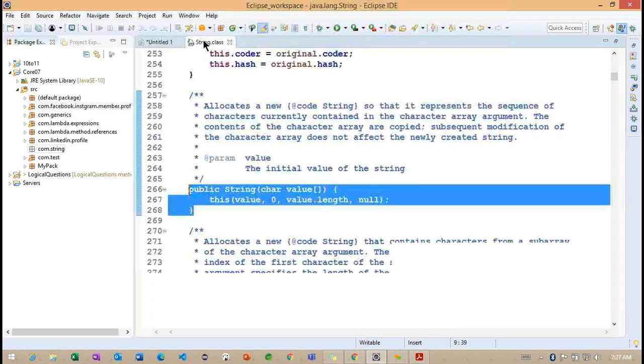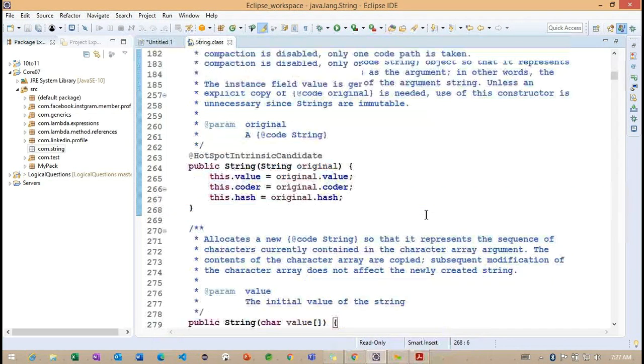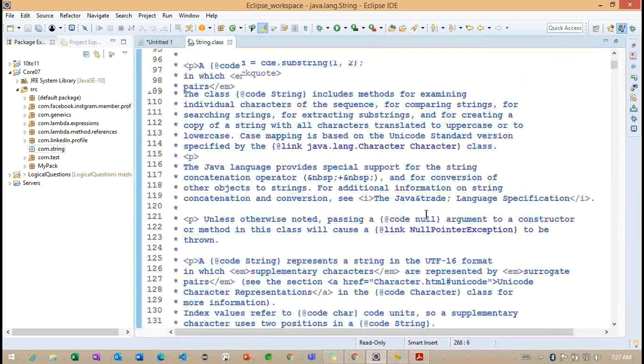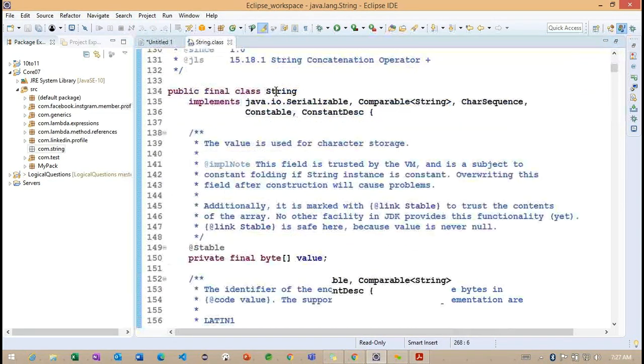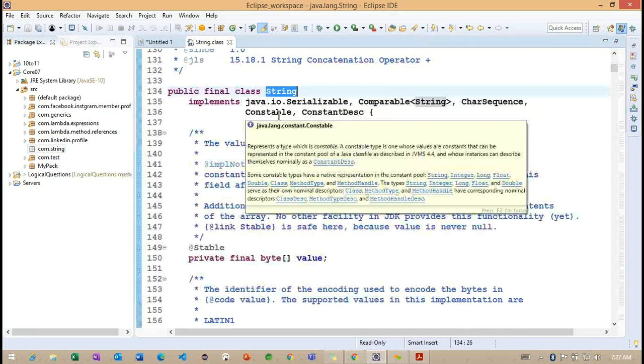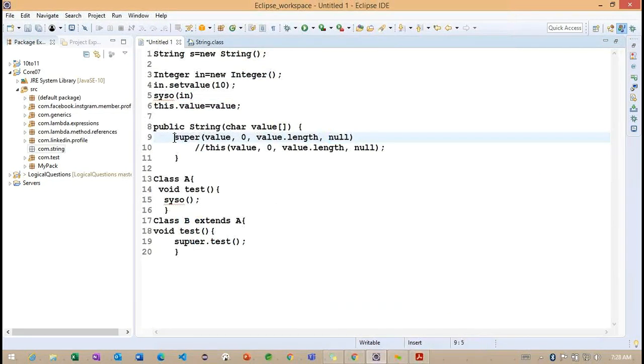If you want to understand the superclass, what is our superclass here? Here the class is String. This class is not extending any other class. By default, String extends our Object class. In the Object class, we need to check whether we have a 4 parameters constructor or not, when we call this super keyword.